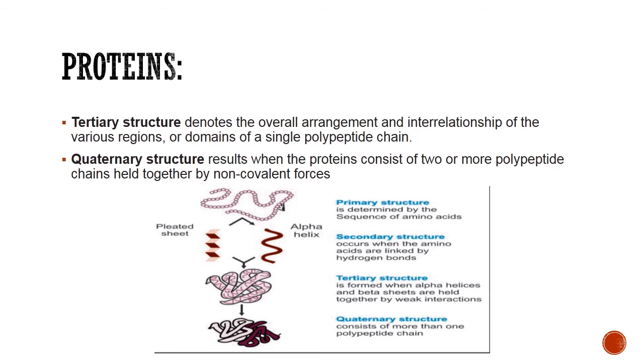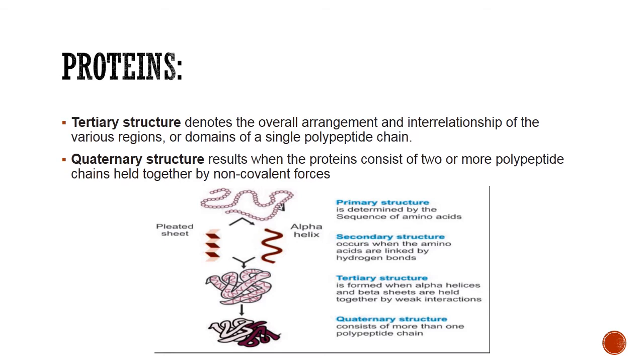Quaternary structure. Quaternary structure results when proteins consist of two or more polypeptide chains held together by non-covalent forces, like in the case of the hemoglobin molecule, which contains more than one polypeptide chain. It consists of two alpha chains and two beta chains if we consider adult hemoglobin. So these are the four levels of structural organization of protein.